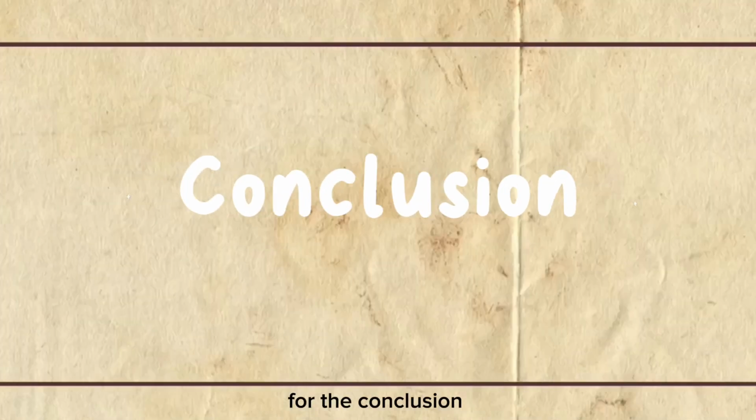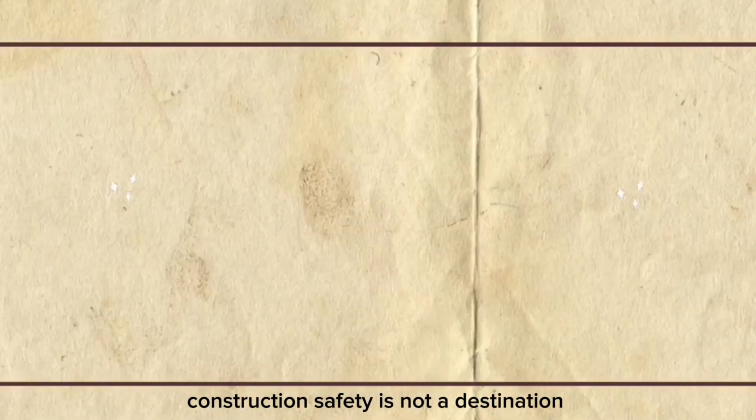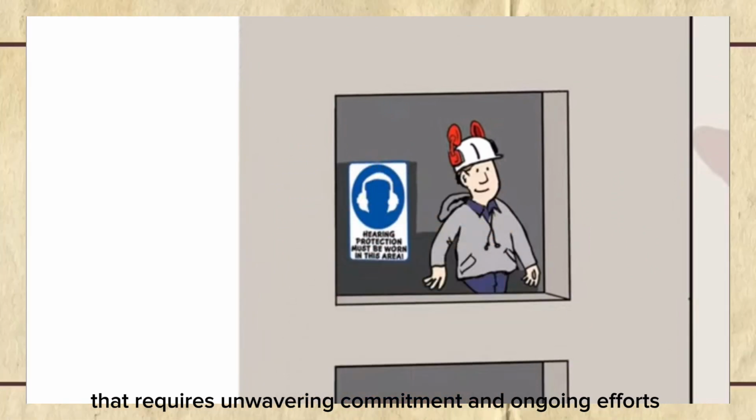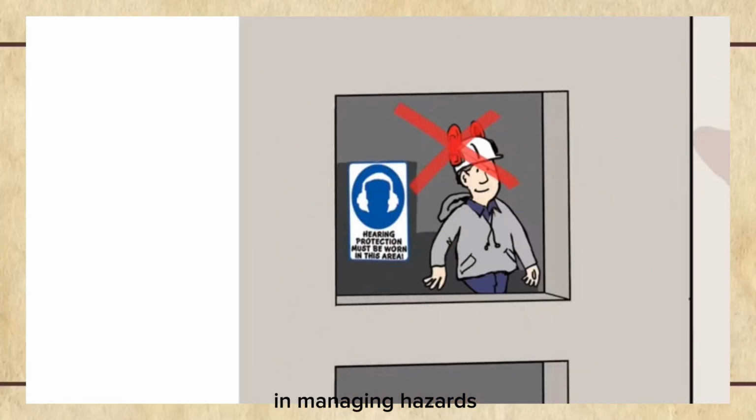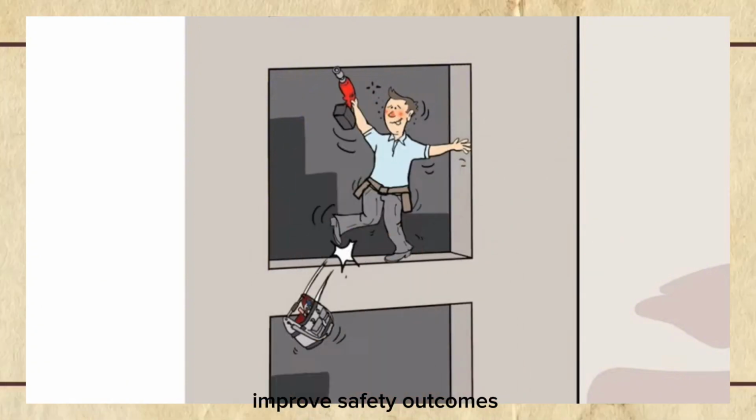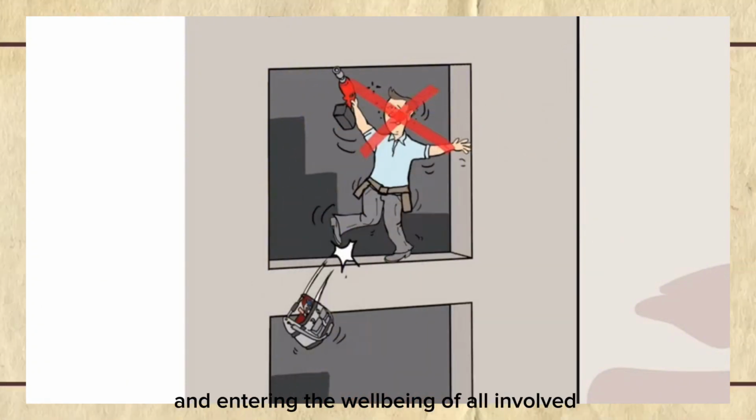For the conclusion, construction safety is not a destination. It's a continuous journey that requires unwavering commitment and ongoing efforts. By systematically identifying and managing hazards, construction companies can significantly improve safety outcomes, protecting workers from harm and ensuring the well-being of all involved.